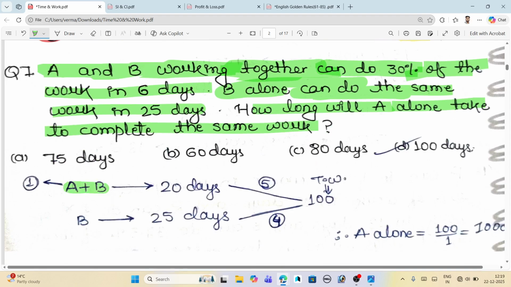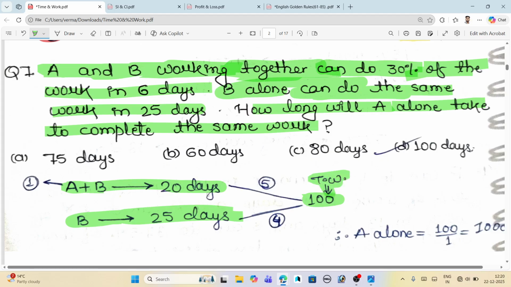Firstly, A plus B do the work in 20 days. From the first line, we conclude that they complete 30% of the work in 6 days, so 100% of the work in 20 days. And from the second line, B completes the work in 25 days. By taking the LCM of 20 and 25, we get 100 as the LCM, and we consider this the total work.